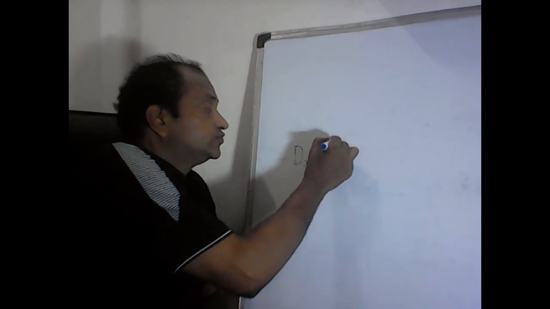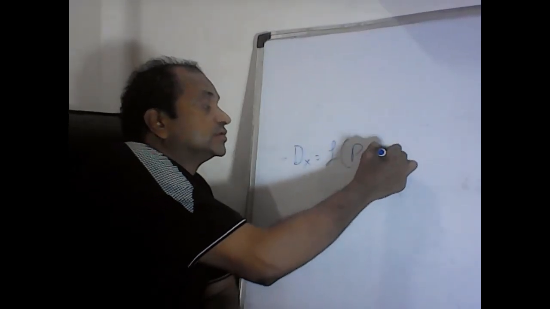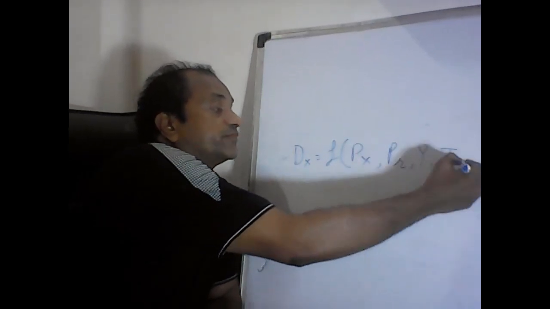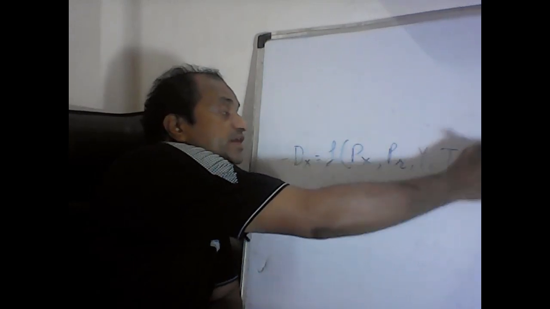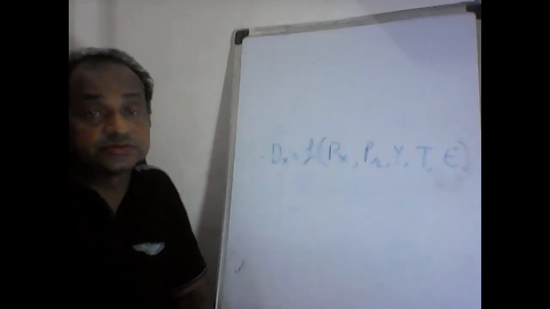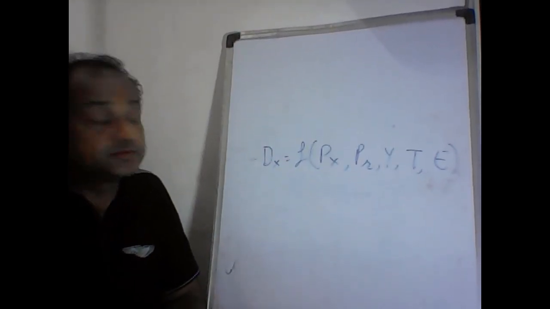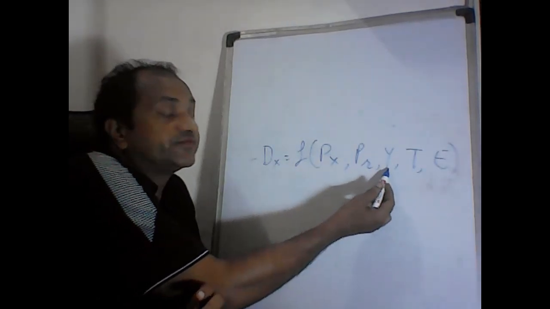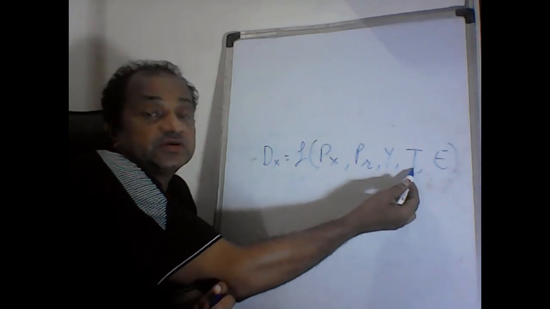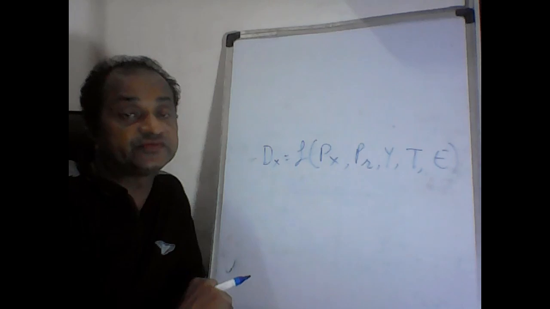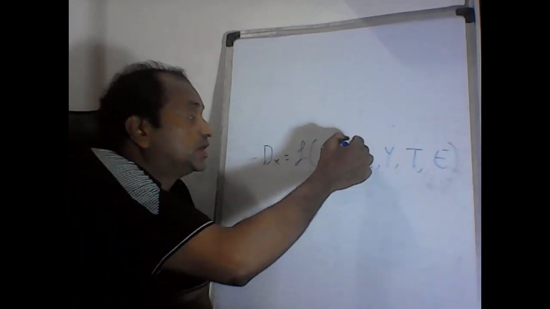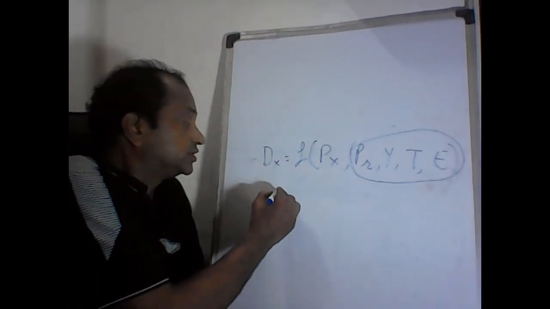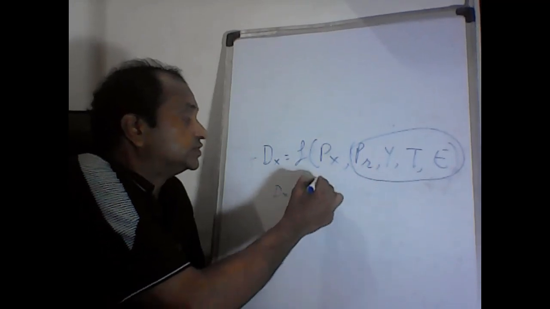Demand for X equals a function of price of X, price of related commodity, income of the consumer, taste and preferences, and expectations of the customer. So these are the major factors: price of X, price of related commodity, income of the consumer, taste and preferences of the consumer, and future expectations of the customer. But in the law of demand, all these factors remain the same. So basically, demand is a function of price of X.